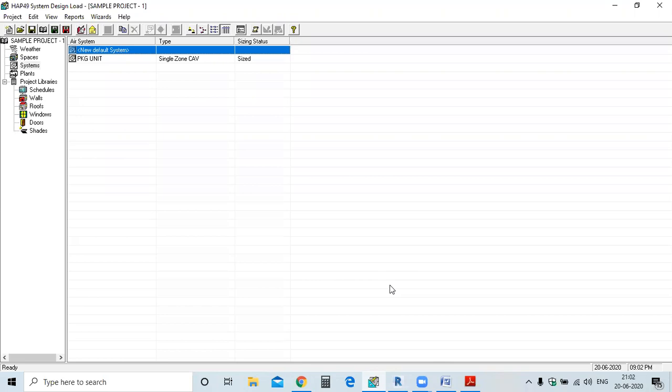Actually, that will be a separate portion for plants. Plants are also not covered yet, because they are part of equipment selection. Plants, energy analysis and cost estimation are a complete, separate portion. That is included in HAP software, but as per your syllabus, I was told to cover the cooling and heating load calculation.